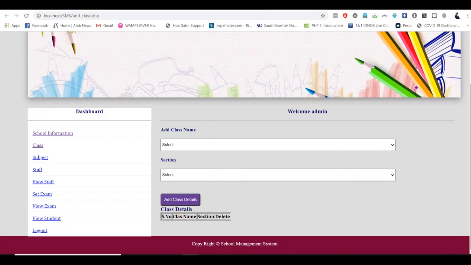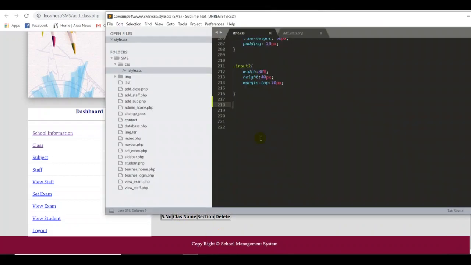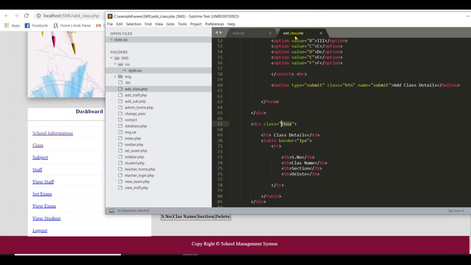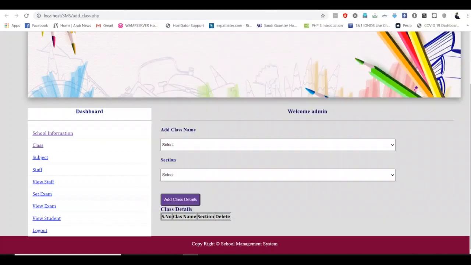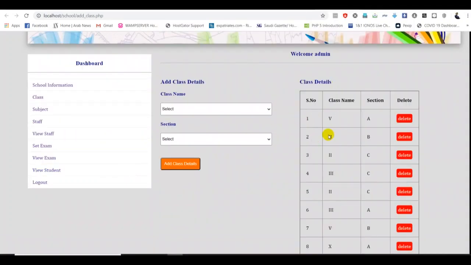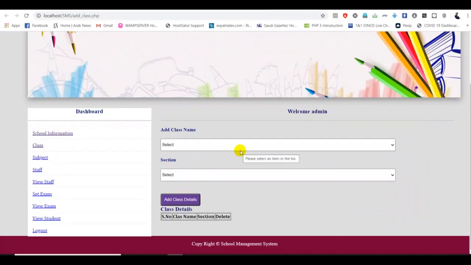Okay, so if you go back to my Sublime editor, you can go ahead and add class.php. We have created the class, and for the table, the class name of the table is tbox. Now we have to use some style for the tbox. Okay, and then I go back to my style.css. Then I can start with the first thing, guys. Normally I want to design a similar design for my table. So okay, this is my original one, this is the current one, they're going to work over there.